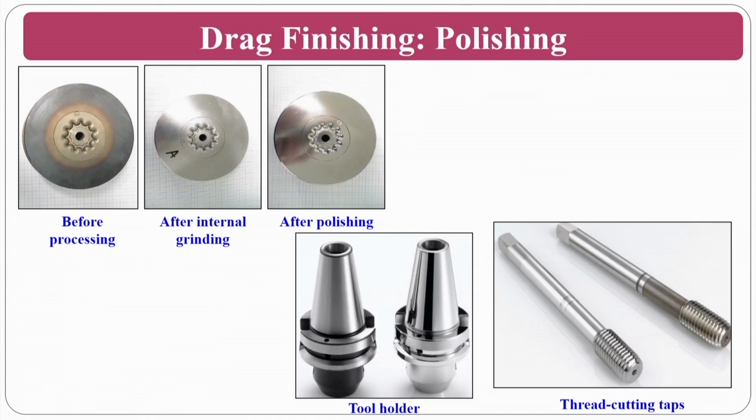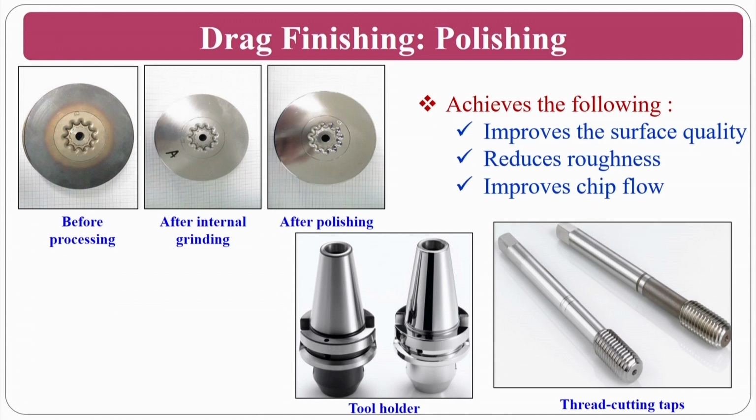So, if you see the polishing of these things, this is before polishing, after internal grinding, and after polishing. If you see the transformation from 1 to 2, this is a tremendous transformation of the quality of that particular component. So, you can get a very good quality component. At the same time, tool holders, these complex surfaces, you can do by the drag finishing operation, and thread cutting taps also you can do by this mass finishing operation. You can process many workpieces at the same time.